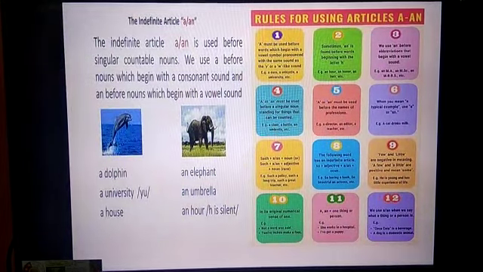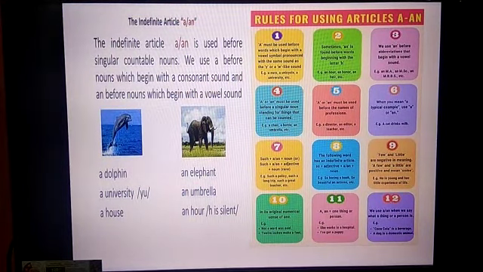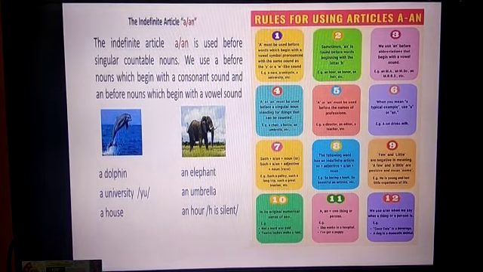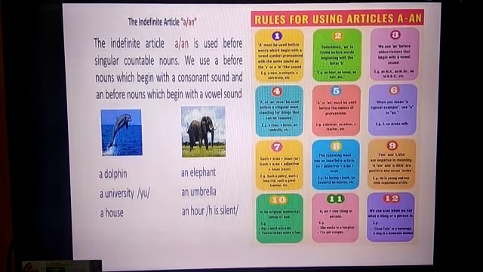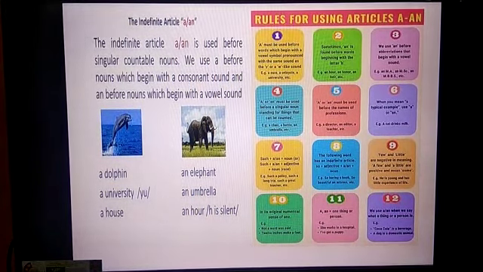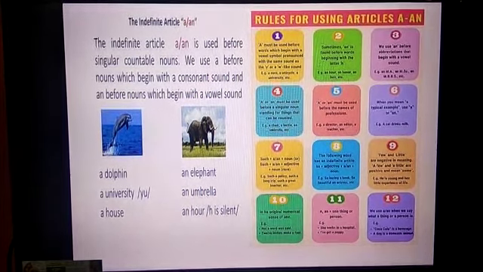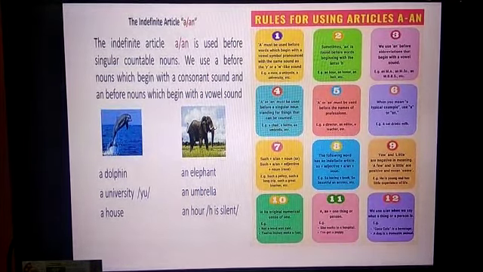Next we are coming to the indefinite article. Again, a few examples are given there: a dolphin, a university, as I told you, you can see there YU or YOU, a house, and here an elephant, an umbrella, and an hour, where H is silent. Then the rules for using articles a and an. Go through all these 12 points. It's very important, where you have to use a and an.